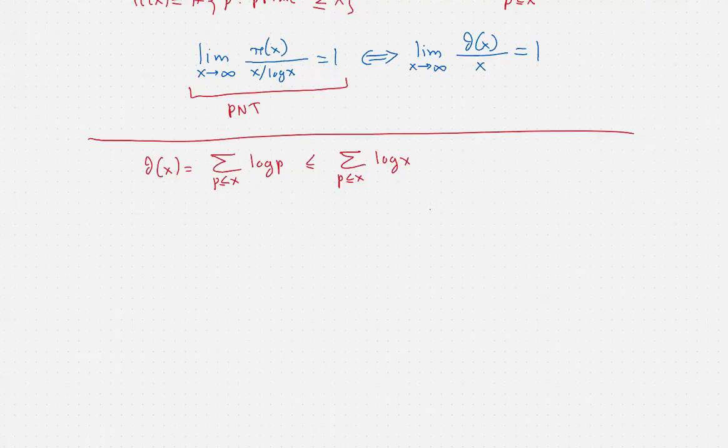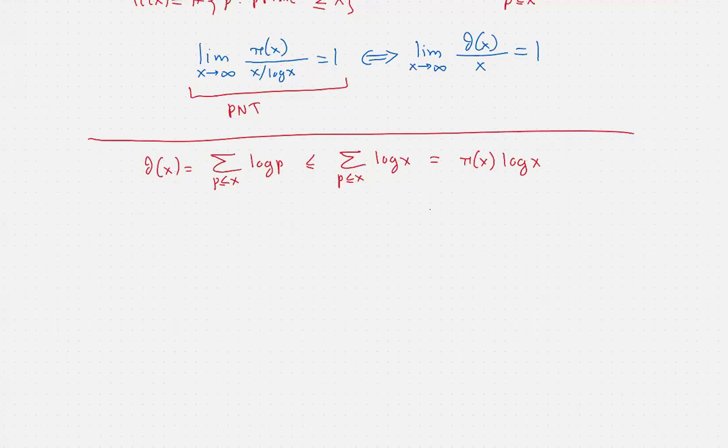And how many such primes do you have? The answer is pi of x. So this is less than or equal to pi of x times log x. And so this means that theta of x is less than or equal to pi of x times log x.